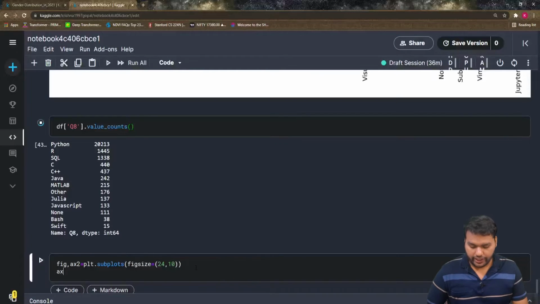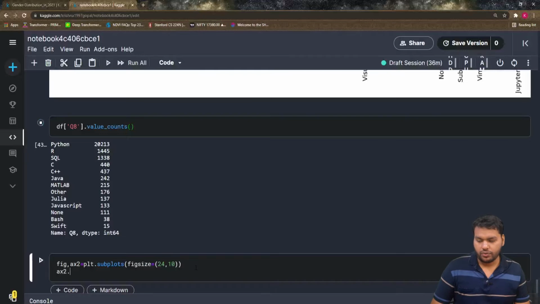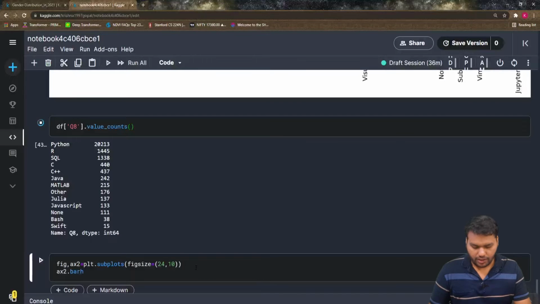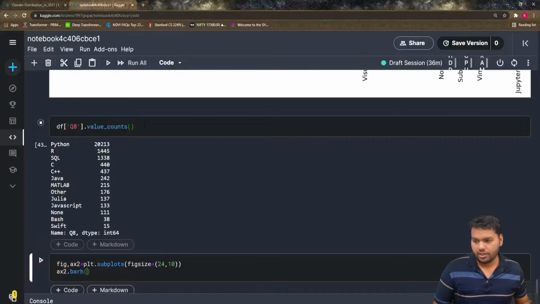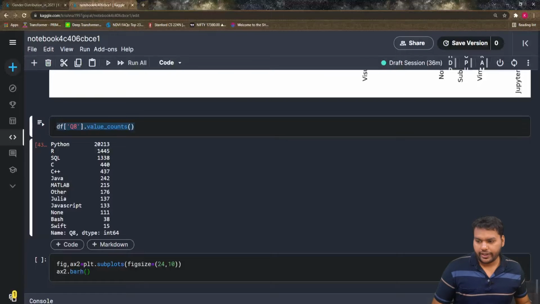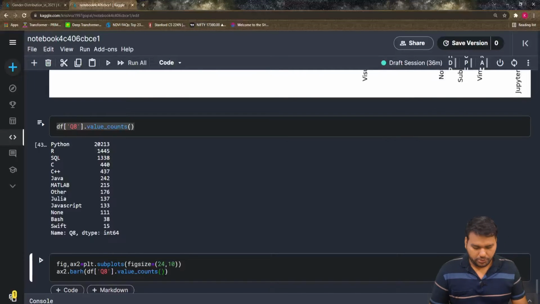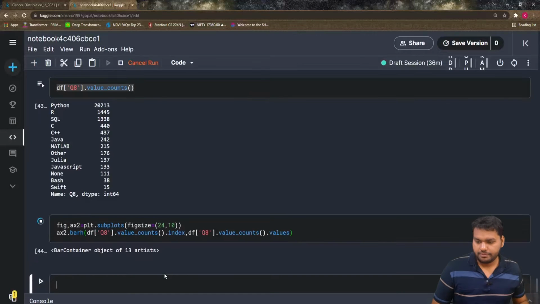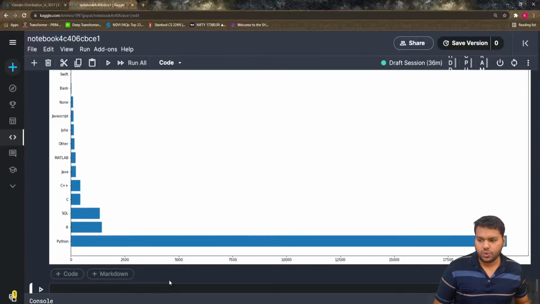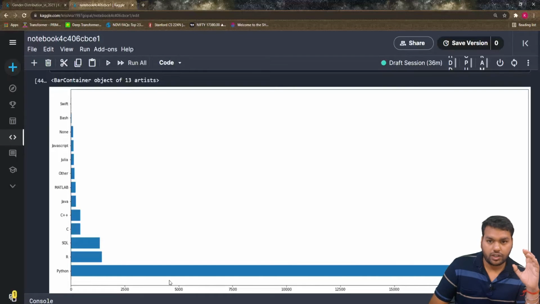Now we have to define ax2.barh, and we can give dfq8 value counts index as well, because these are the indexes of this series. So you put the index here and again put the values here, and the color if you want to give. Let me show you what we get first.